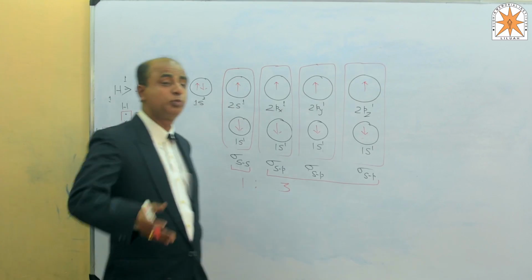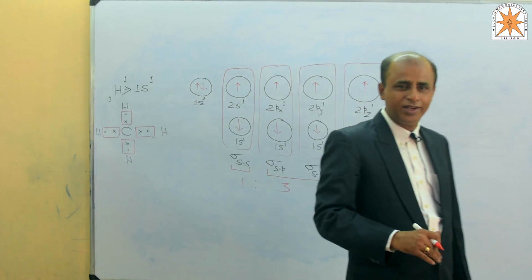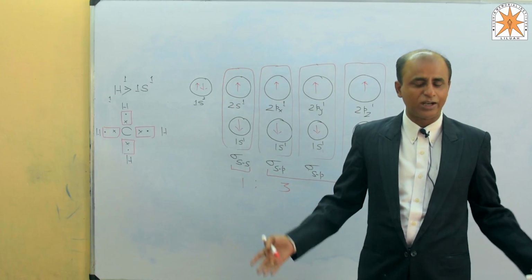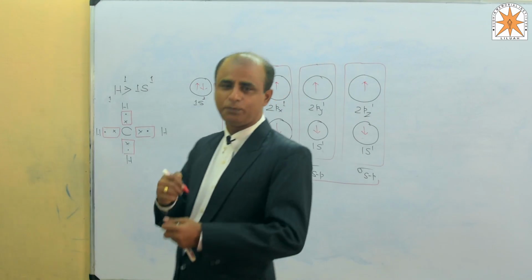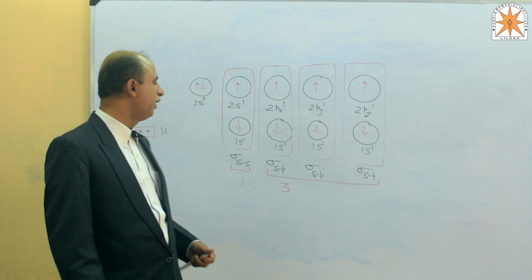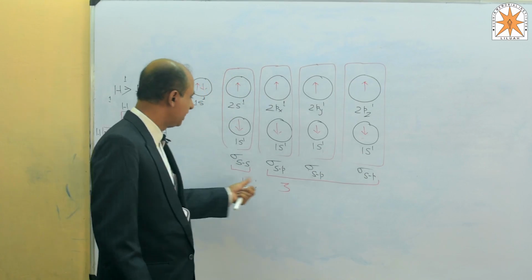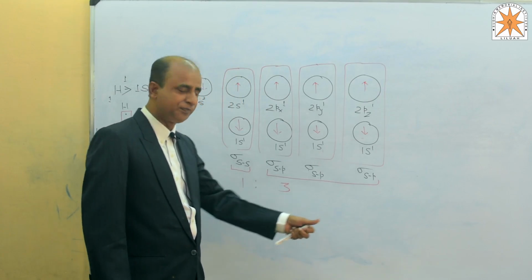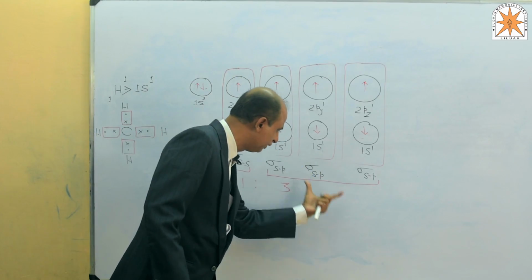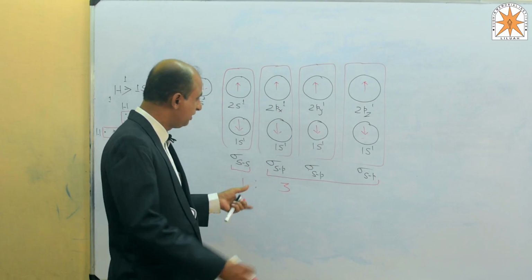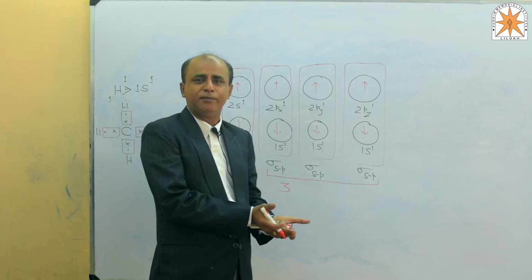But experimentally it has been found that all the 4 bonds are the same. The question arises, how is it possible? The theory of bonding explains that if overlapping is like this, then the strength does not remain the same.